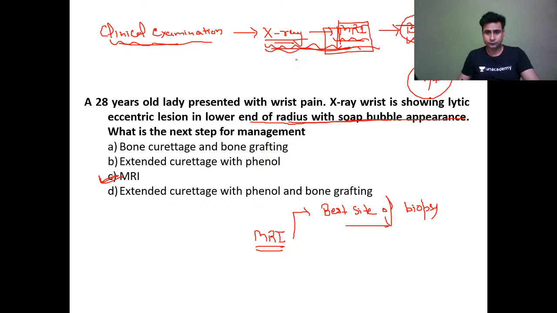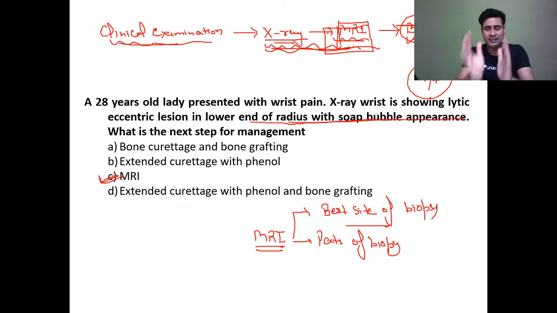Second, path of biopsy. MRI will show you neurovascular bundles and their relation to the tumor. And whenever you are taking biopsy, you will avoid that path because you don't want to damage the neurovascular bundle. So MRI will help you to properly plan the biopsy.